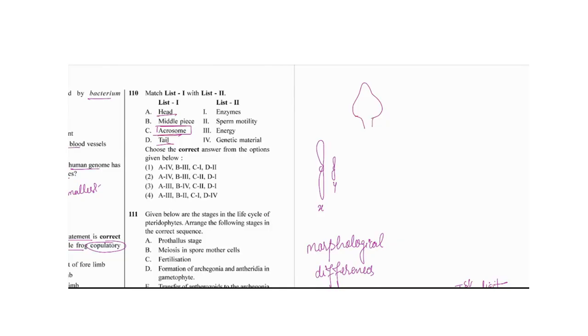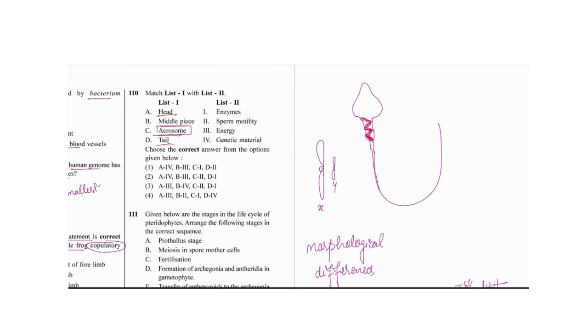Okay, so like this will be the head region, neck region, and here will be the tail, like this. So here will be the mitochondrial arrangement in the neck region, like this in the zigzag pattern.